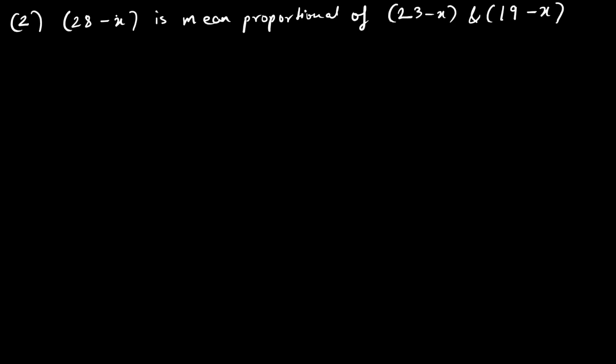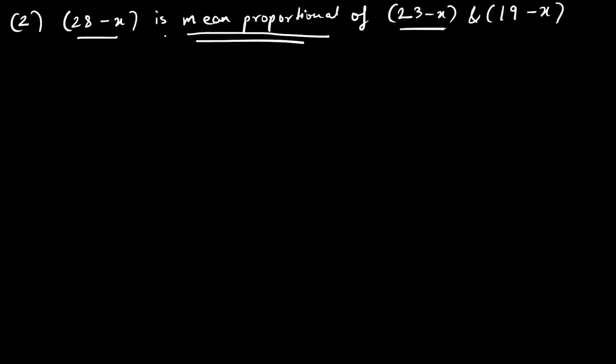Now understand this. If you follow the order, you will think that this is first, this is second, this is third, but that is wrong. Mean proportional means this value will repeat 2 times. It will come in between.